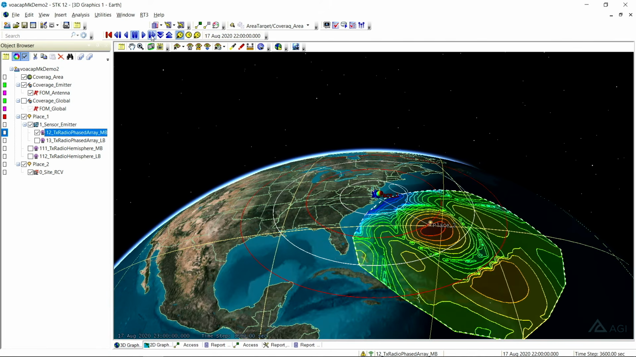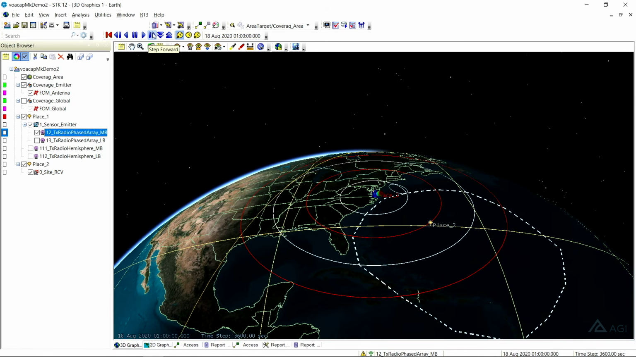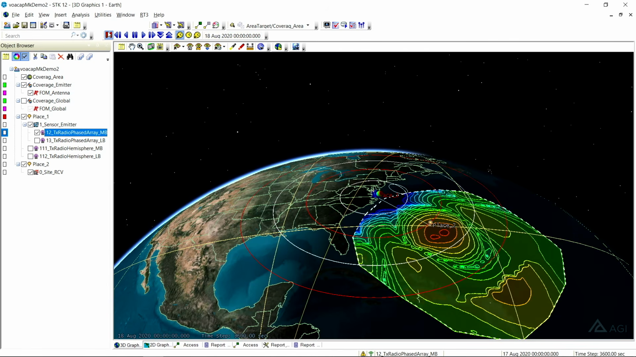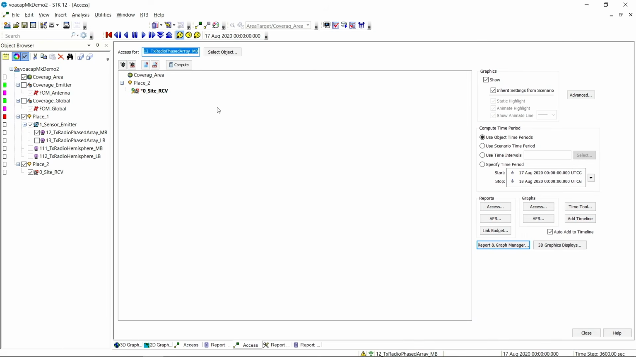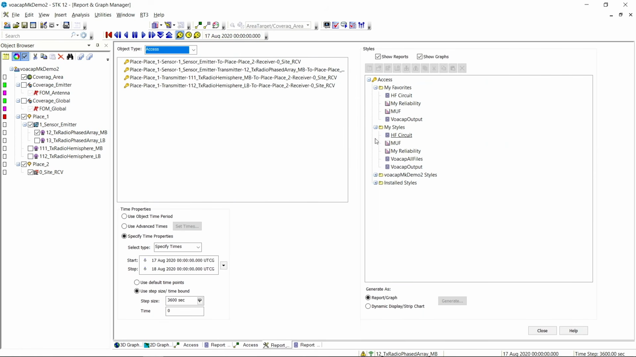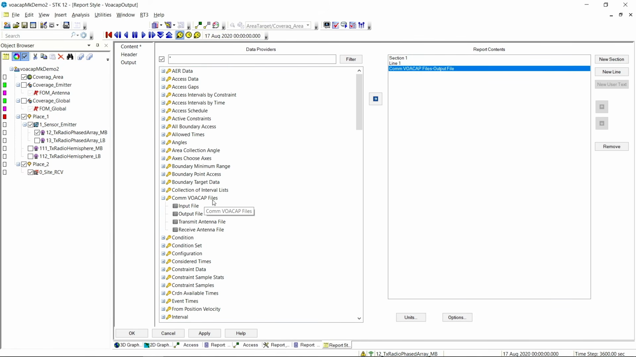So I've been able to show how you can go from a very simple scenario and build it up into something a little bit more elaborate, as well as help understand the frequency and angle aspects associated with the ionosphere. One last thing I want to quickly show is one more data provider that we introduced, and that is for those that are familiar with VOACAP or IonCap. If you go into our report data providers, I'll take a look at this one. There's another data provider called VOACAP Files, and there's a similar one for radar.